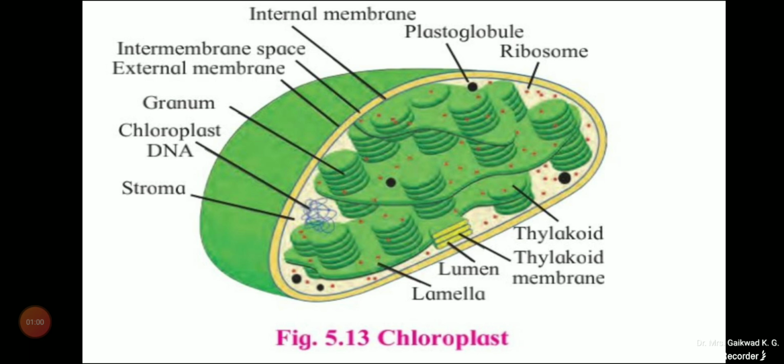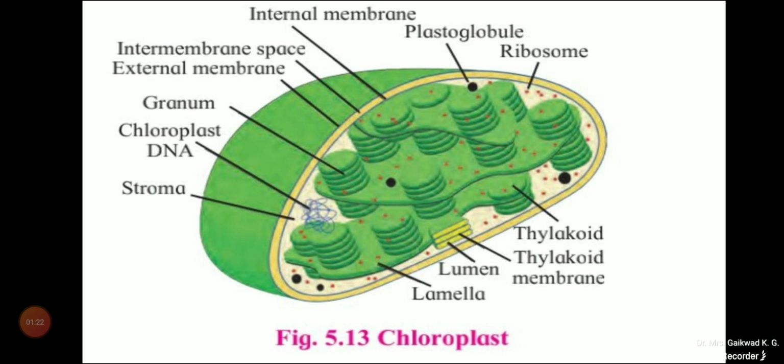Okay, and that is nothing but the coexistence of the cell within the cell. What does the endosymbiotic theory say? That is related with the coexistence of a cell within a cell. So as I told earlier, the chloroplast here is the plastid.